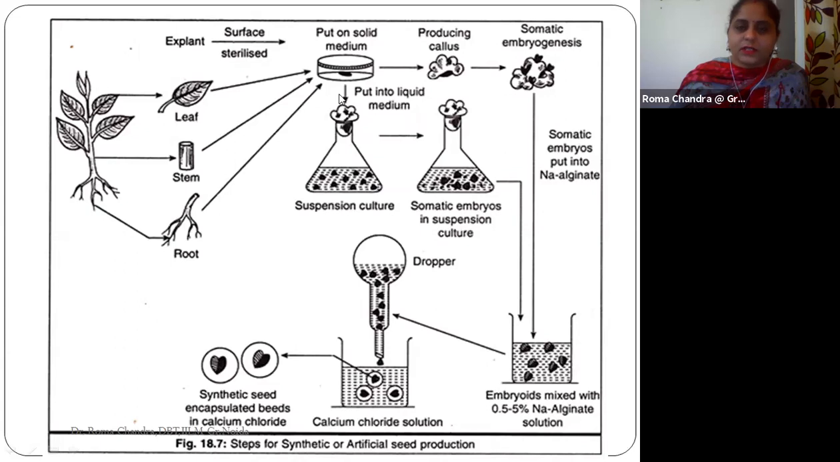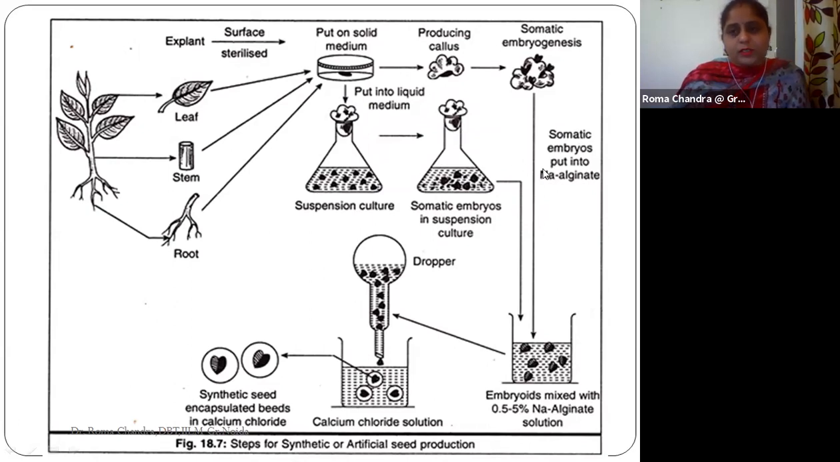We are considering a liquid media or a solid media. So first of all, we'll proceed with the production of the callus. Here you can see easily, and after the callus is produced, we will go through how somatic embryogenesis is taking place, and we'll study the whole somatic embryo.